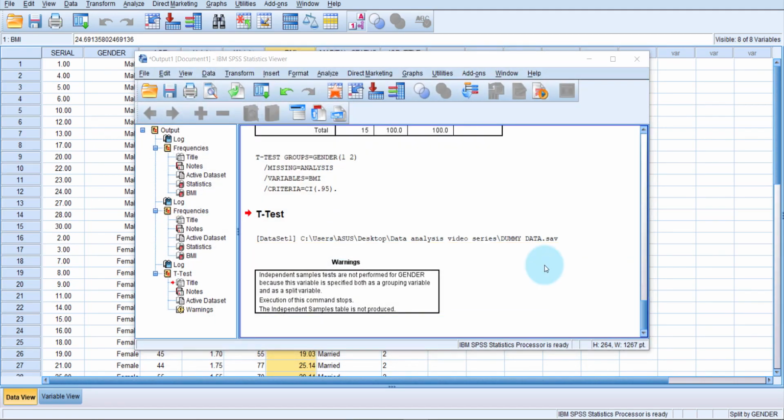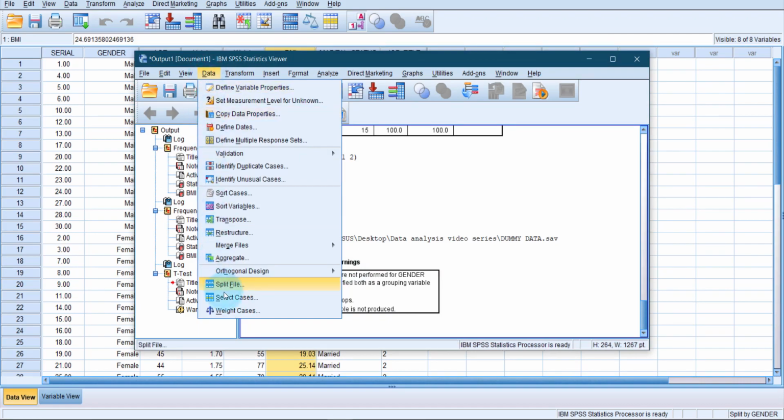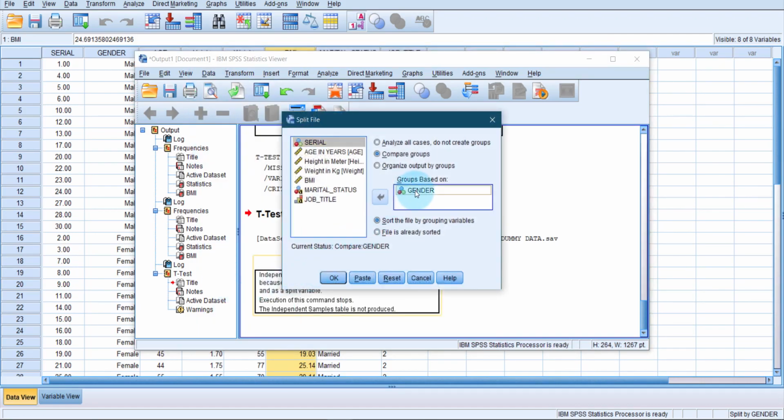You can see that we did not get the t-test results. Instead we got one warning message. This is because I forgot to unsplit the variables. In the data split file, the dataset is still split by the gender variable. So I have to select this option, analyze all cases, do not create groups.